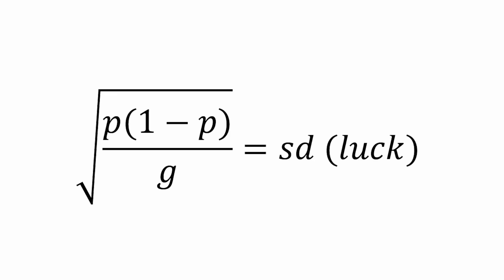For example, in the 2019 and 2020 season of the NBA, there was a standard deviation of 0.05939 in the result of wins and losses for all the teams. After this, we can obtain the standard deviation for luck using the formula: square root of P times 1 minus P over G equals standard deviation of luck. P is the probability of success. In most sports there are only two outcomes, so it is 0.5. However, in soccer there are three outcomes, winning, losing, and tying, leaving a value of 1 to 3. Next, the value of G is the number of games played in the season by each team.